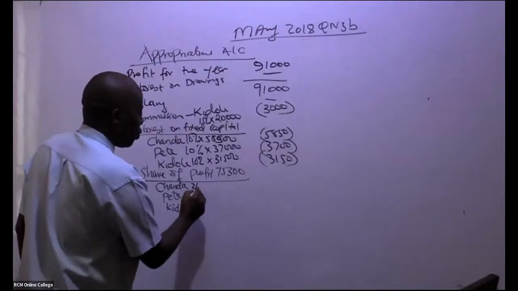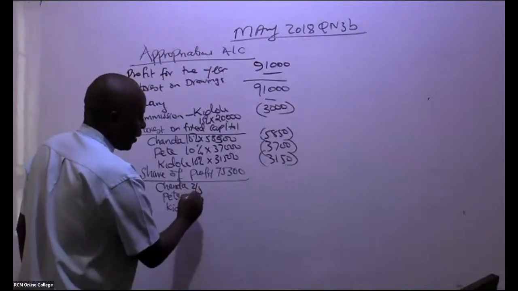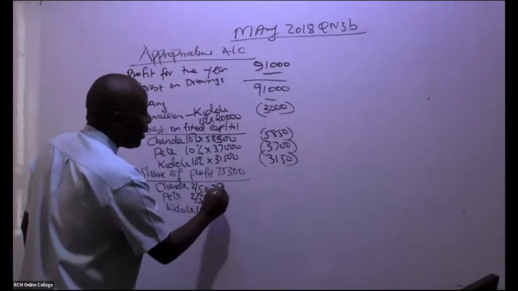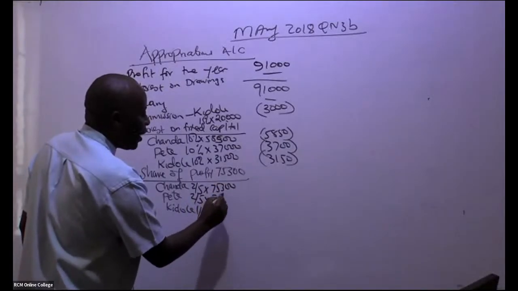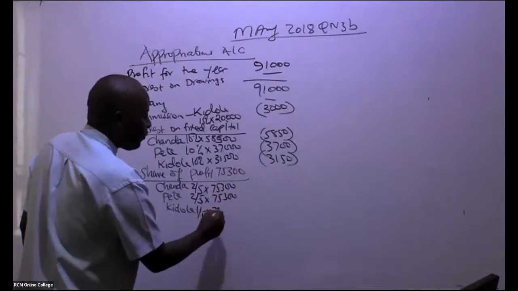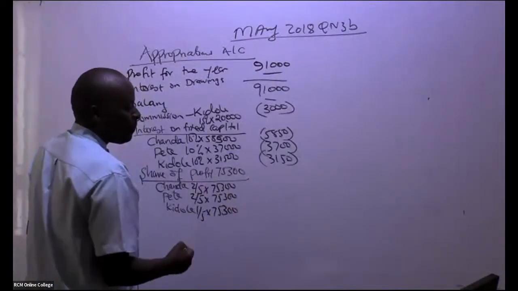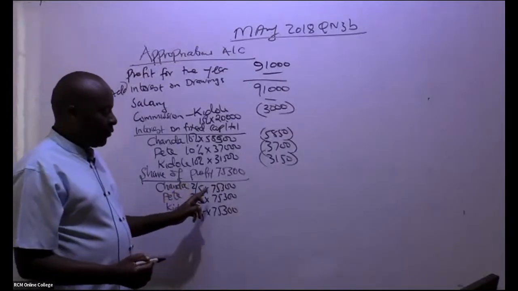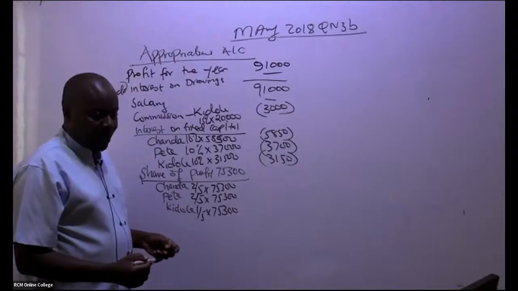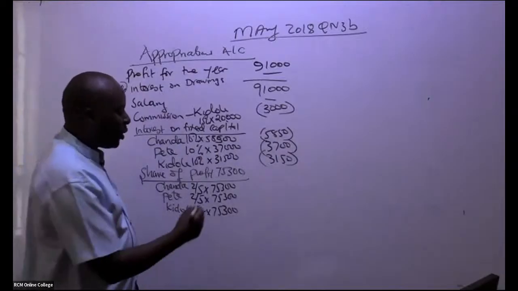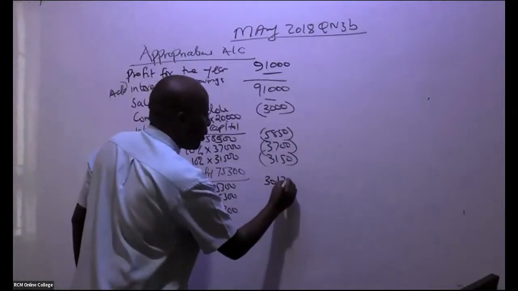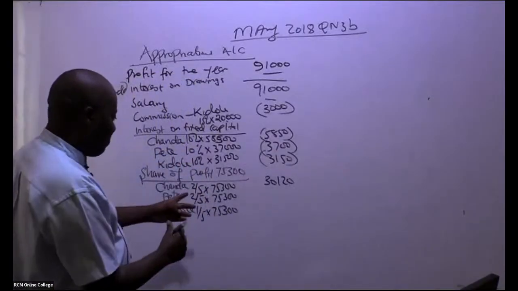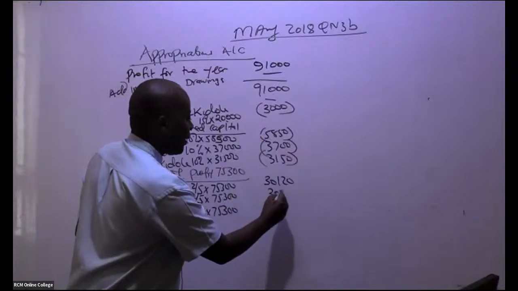So we have 2:2:1, so this will be 2 over, of course, if you add here, over 5, isn't it? 2 over 5, 2 over 5, 1 over 5, times this 75,300. All right? So can somebody give me this 2 over 5 times this? What are we getting, ladies and gentlemen? So I'm being told here we have 3120. This and this will end up giving me the same, 3120.